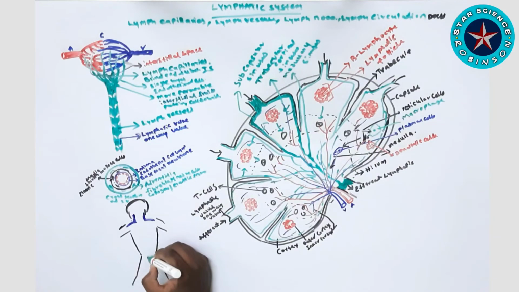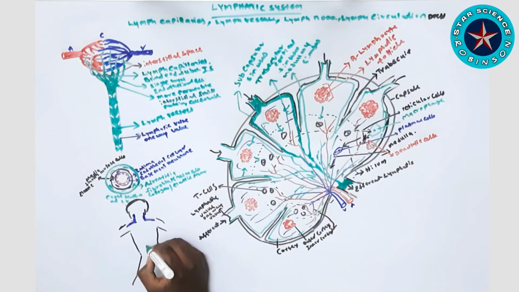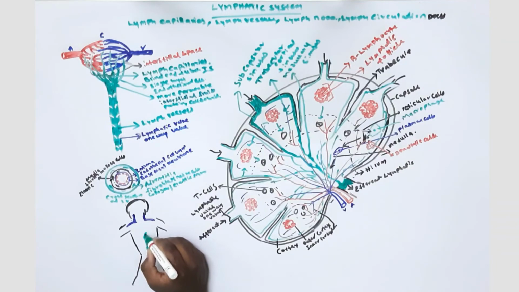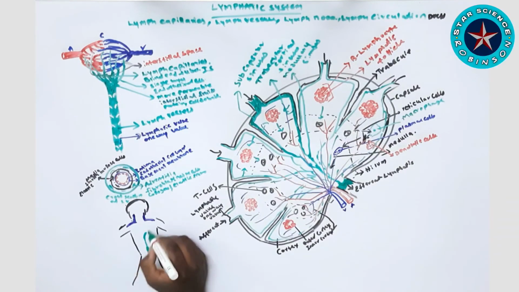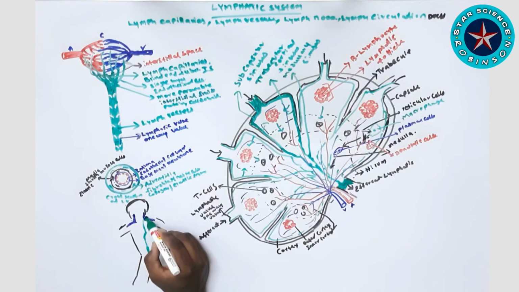Now we are going to see the last phase of our topic, that is lymphatic duct and lymphatic circulation. Right now I am drawing the lymph duct. We have two types, the thoracic duct and the right lymphatic duct. The thoracic duct begins at T12 with the cisterna chyli.